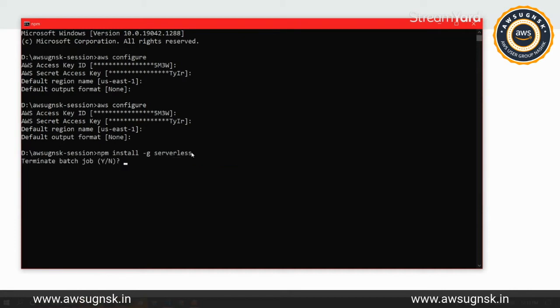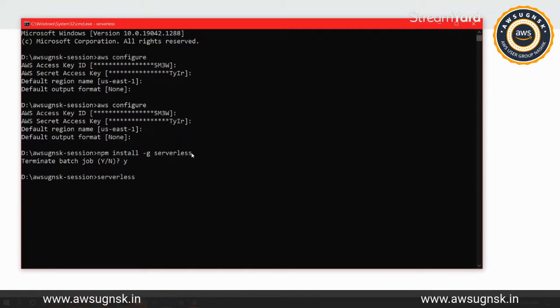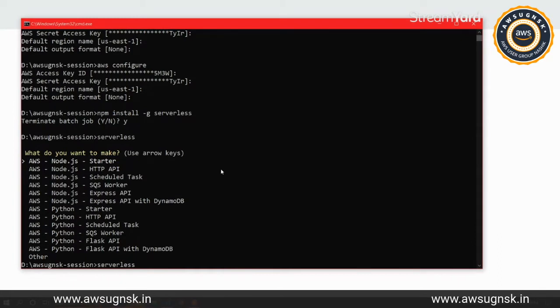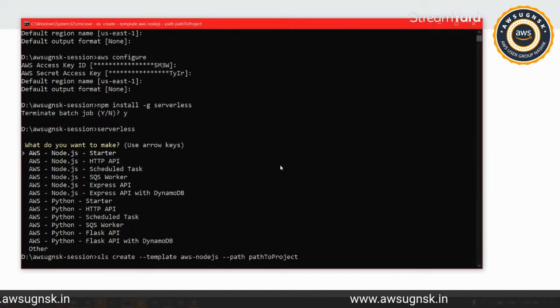I'll just quickly cancel this one, and then you will be able to access the serverless CLI tool by typing serverless or SLS. If you're able to see, we have the CLI tool available here. Now I will just quickly run a command that will create a simple boilerplate for our project, and we'll quickly paste it over here.